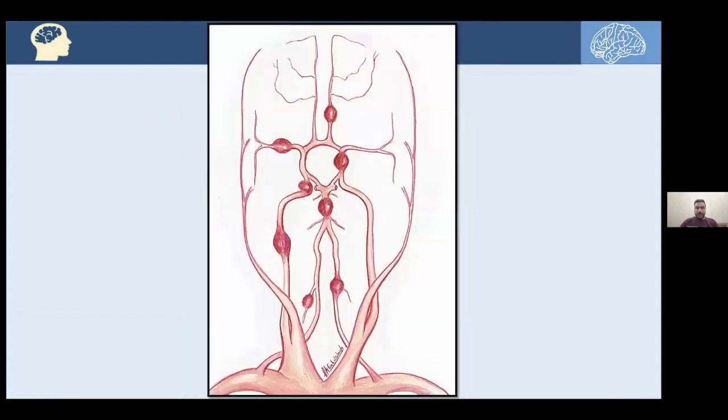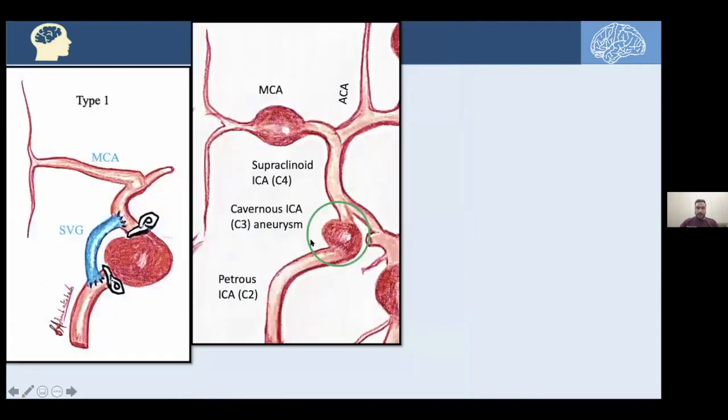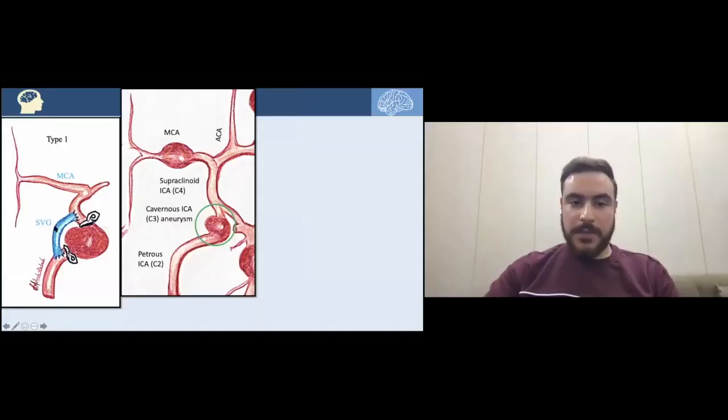Now let's start with this aneurysm. This is a cavernous C3 aneurysm in the ICA. For the orientation, you can see here's the petrous C2 and here's the distal C4, supraclinoid, here's the MCA and the ACA. Let's focus on that cavernous ICA aneurysm. How can we treat it after clipping it off and cutting the blood supply distally? We can do that shunt. That's type 1 bypass. That would be the interposition vein graft. We are using a saphenous vein graft, so the blood should flow to the distal ICA, the MCA, and the ACA on that side.